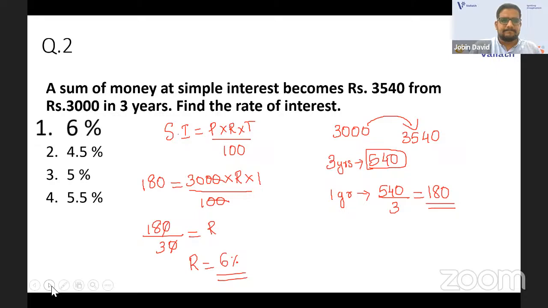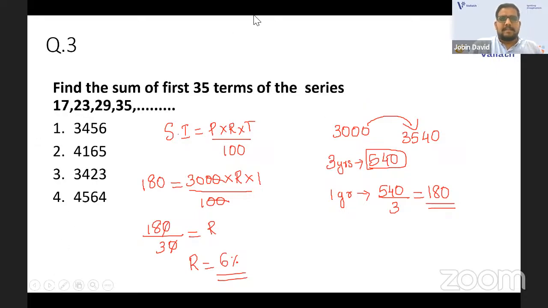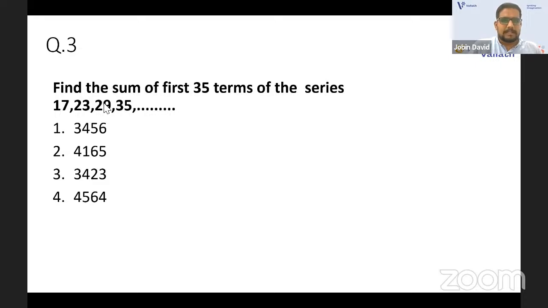Third one. Find the sum of the first 35 terms of the series 17, 23, 29, 35, etc. So it's given. So you have the series as 17, 23, 29, 35, etc. Clear? 17, 23, 29, and 35. Okay, etc. The series is going.